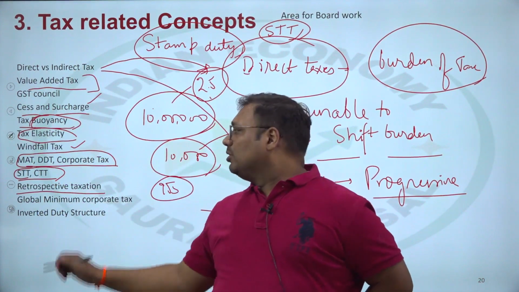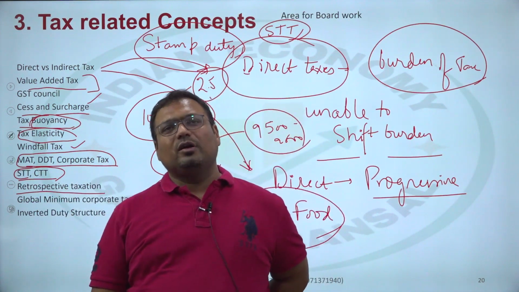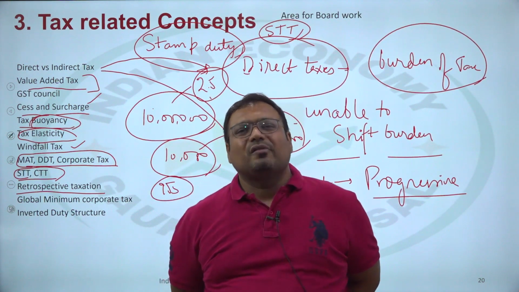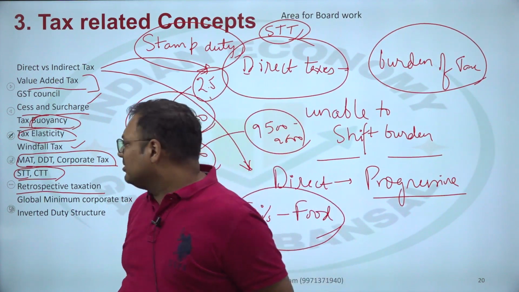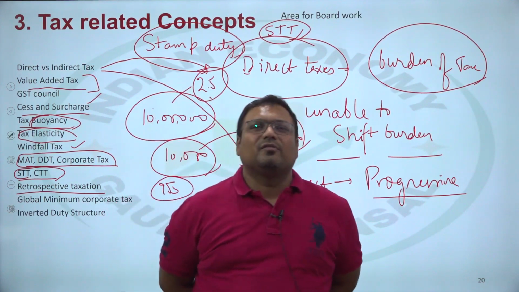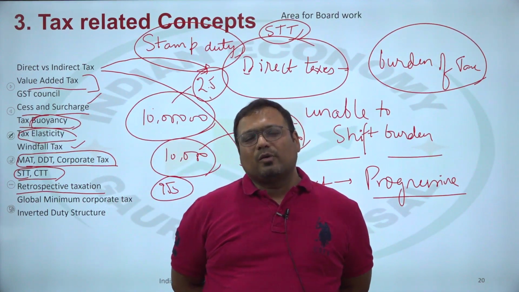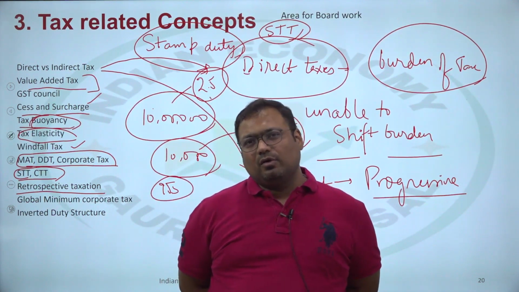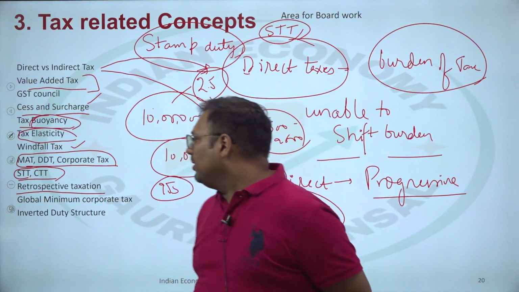This is wrong. Retrospective taxation is actually against the principles of natural justice, so you should not have retrospective changes in tax. In India, it became a controversial topic because the government did it to tackle the Vodafone case, and it became a very big reason for problems for the government of India.